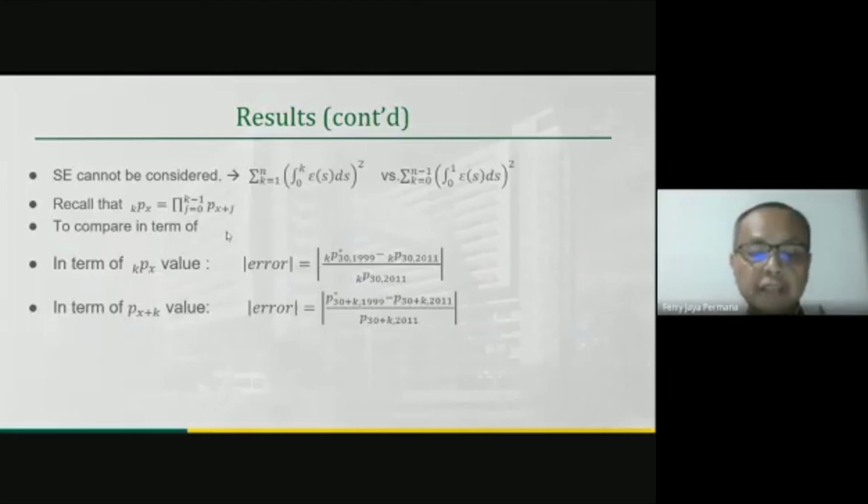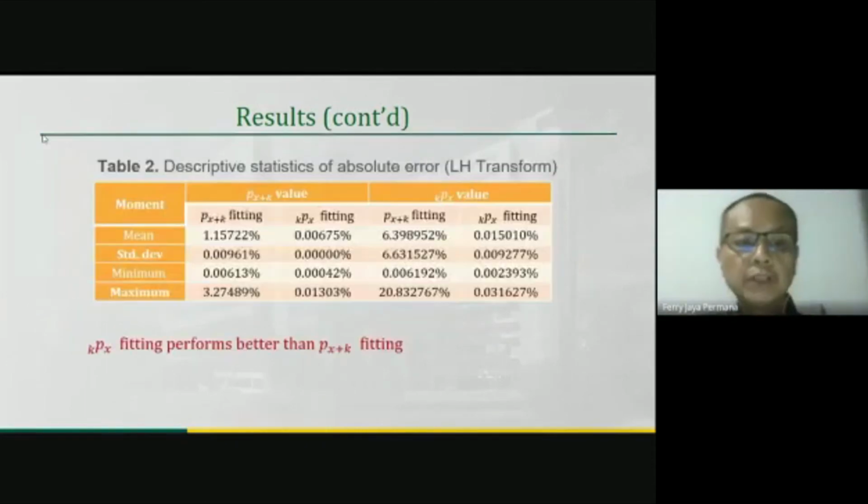Approximation values are calculated by using survival probabilities obtained from linear hazard transform. Exact values are calculated by using survival probabilities from TMI3. Table 2 shows that the standard error obtained from kPx fitting is much smaller than that obtained from Px plus k fitting. It means that kPx fitting performs better than Px plus k fitting when we use linear hazard transform.